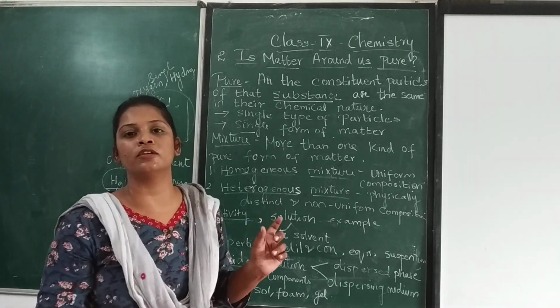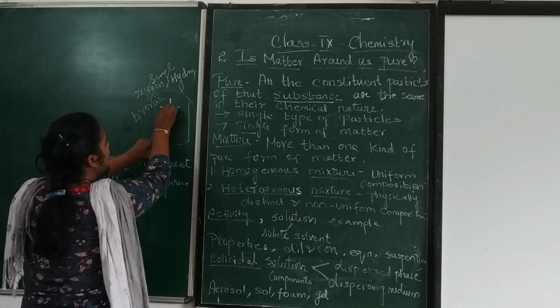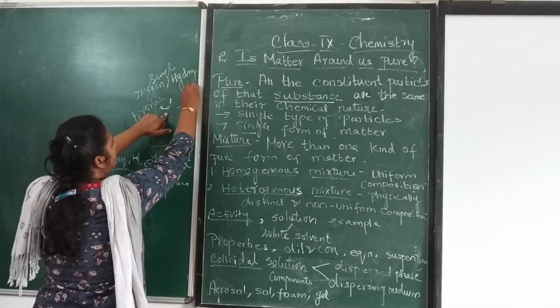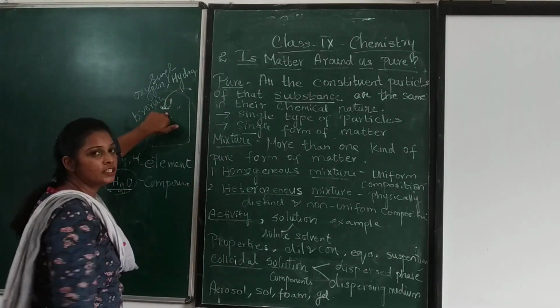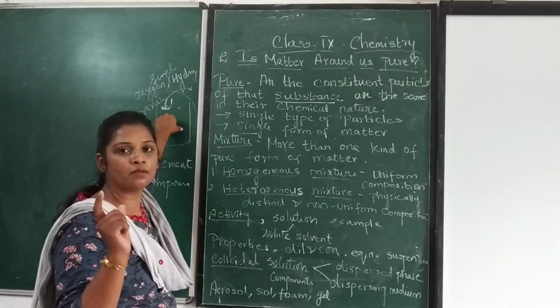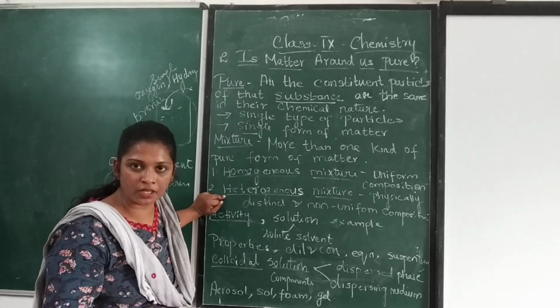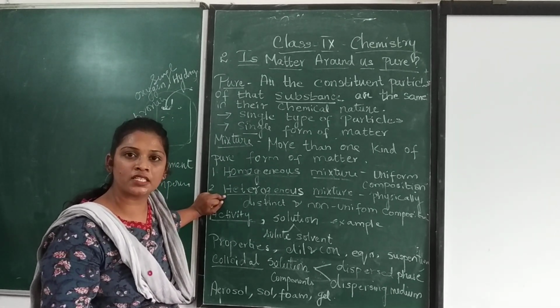We have learned diffusion in the previous chapter. If the liquid has gaps in between, and the salt particles exactly mix with these gaps, then we call it diffusion, and the particles exactly mix with the liquid. But in a heterogeneous mixture, the particles will not mix with the liquid.